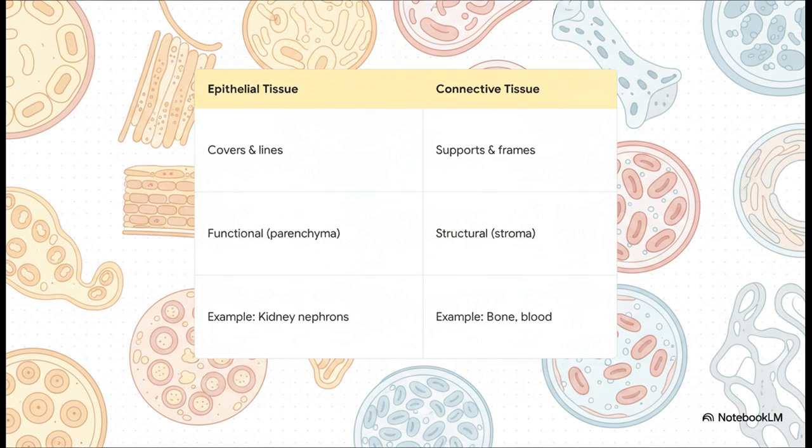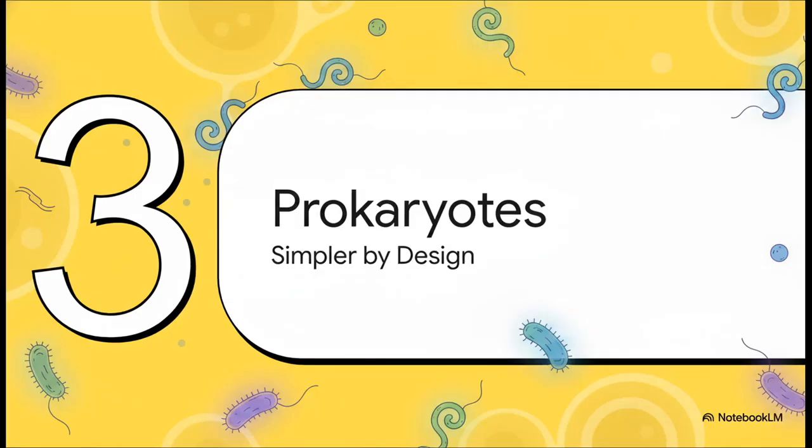Connective tissue, on the other hand, is the support crew. It provides the framework, the structure. We call that the stroma. Think of things like bone, cartilage, even blood. All right, we've spent a lot of time in our complex eukaryotic city. Now let's pack our bags and head to a totally different world. A much simpler, more streamlined design, but wow, is it successful.